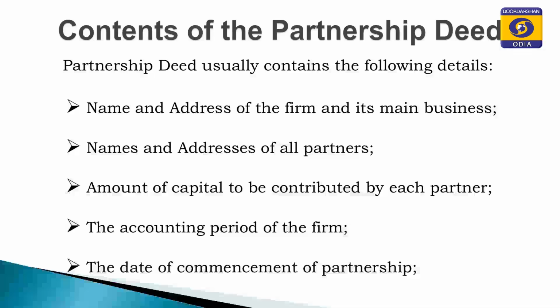So, what are the contents of the partnership deed? Let me say about the contents of the partnership deed. It includes the name and address of the firm and its main objectives, names and addresses of all partners, the amount of capital to be contributed by each partner, and the accounting period of the firm, from which date it will start and on which date it will end. That is the accounting period. It may be from January 1st to December 31st, or April 1st to March 31st. The date of commencement of the business.